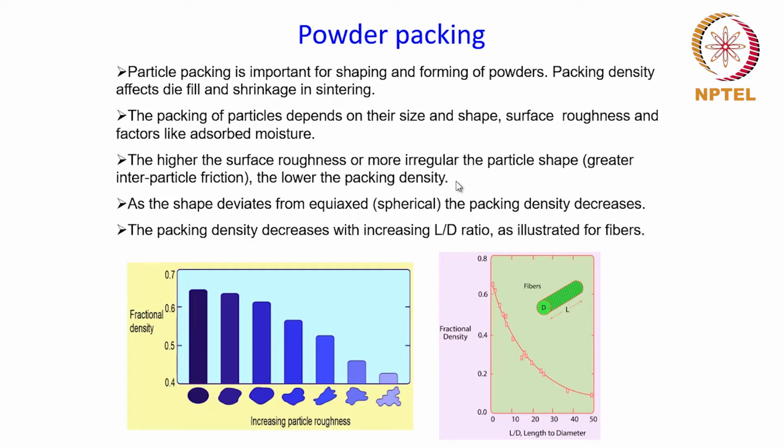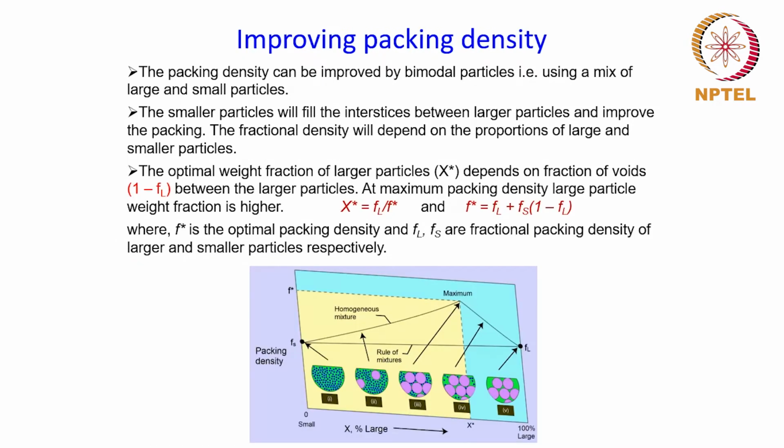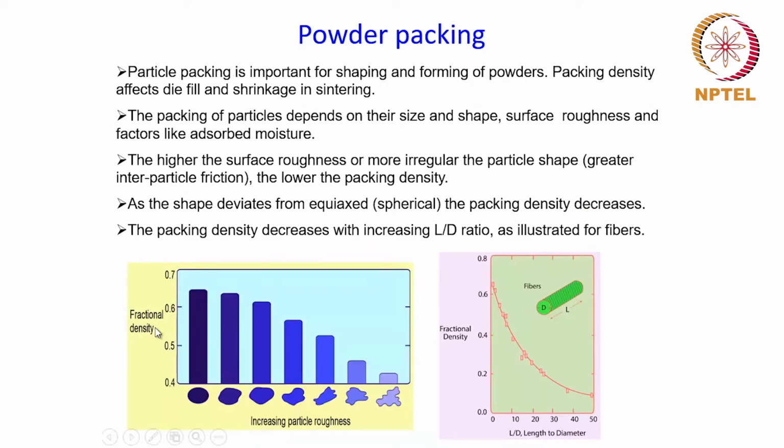So you can expect the best packing density when the particles are more regular in shape, like equiaxed or spherical. And as the shape deviates from this regular shape, the packing density decreases. This is depicted in this diagram, where you can see how the fractional density, which is the ratio between the actual density and the theoretical density, changes with respect to the particle roughness, which depends on the shape and morphology of the particles.